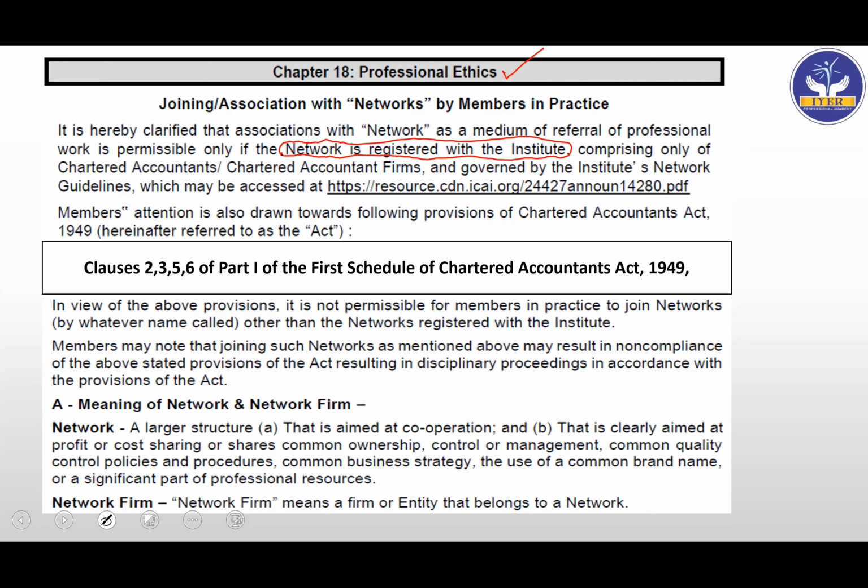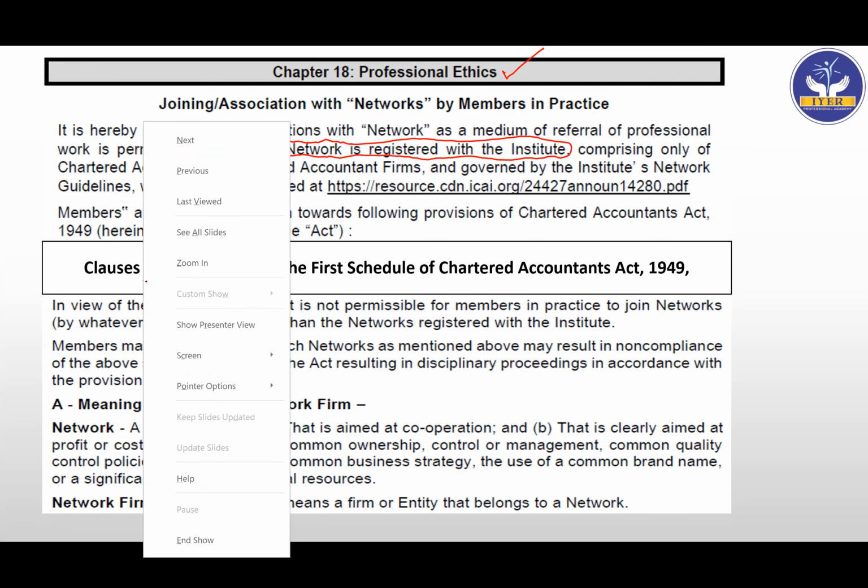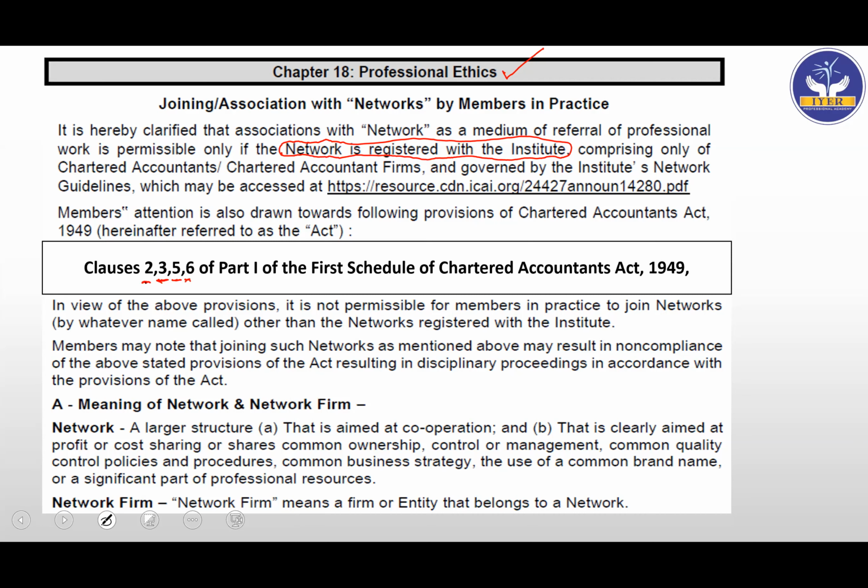But the data in that link directly is not that applicable for you. What we have here is the area that I mentioned in the RTP. So let's see. Members' attention is also drawn towards the following provisions of the Chartered Accountants Act 1949, hereinafter referred to as this Act. Now what they have done in the RTP is, they have given you clause 2 of part 1 of the first schedule, clause 3, clause 5 and clause 6. In view of the above provisions, that is clause 2, clause 3, clause 5, clause 6 of part 1 of the first schedule, it is not permissible for members in practice to join networks by whatever name called other than the networks registered with the institute.